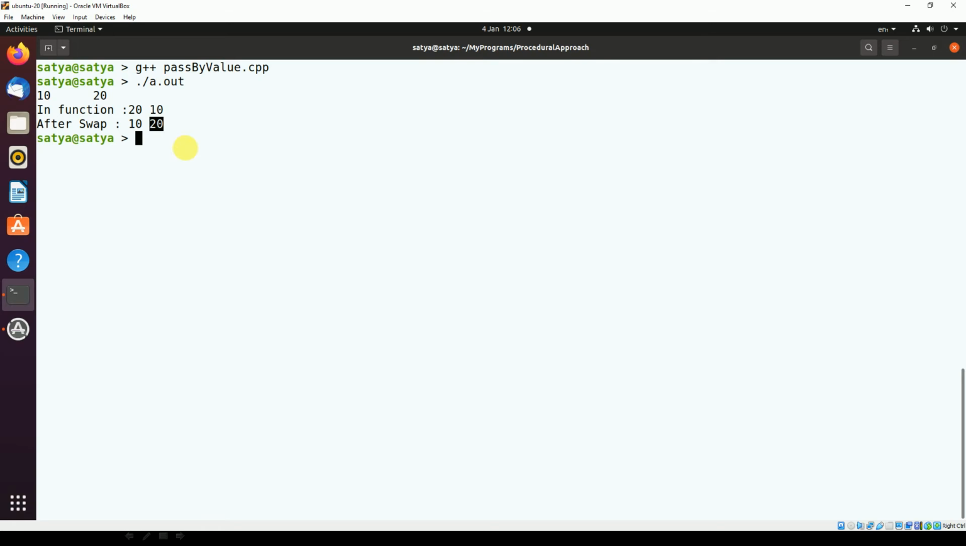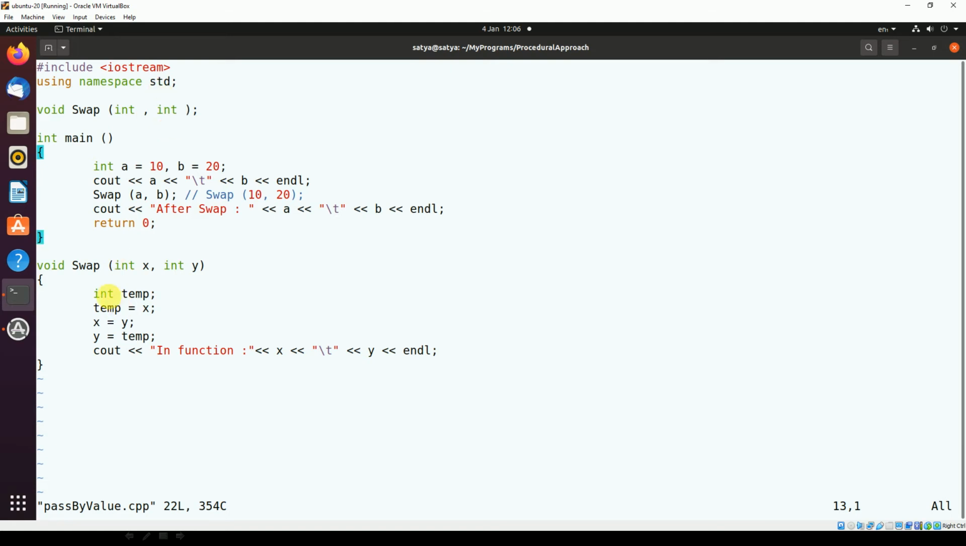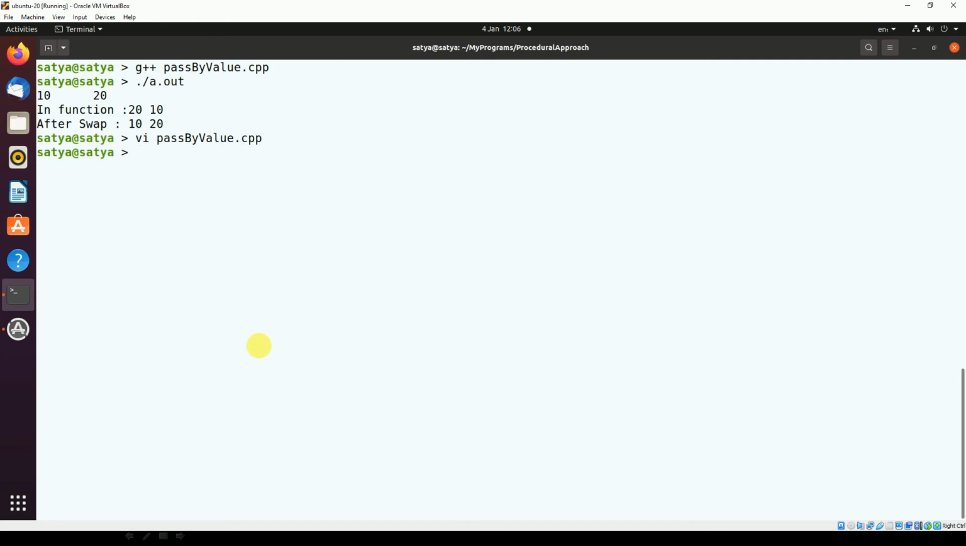So why is it not getting affected? If you observe the program, I have swapped here: temp equals x, x equals y, y equals temp. I have swapped here. But why are the values not getting swapped? What is happening to this program? Just analyze this program now. Why is it happening? What is the issue?